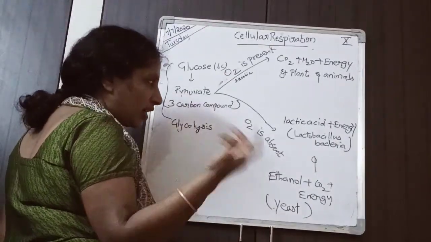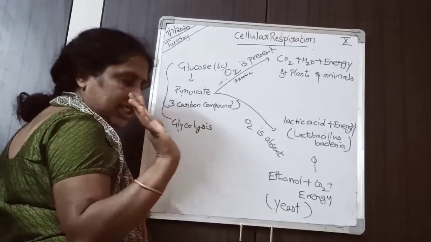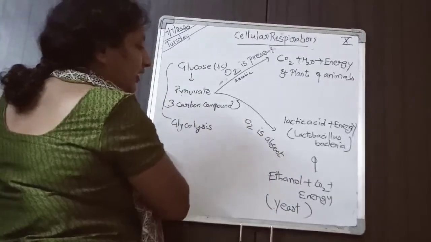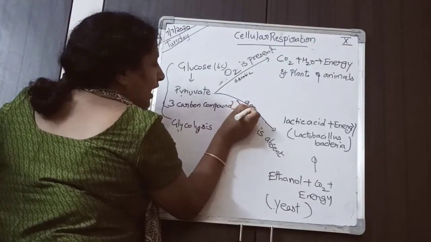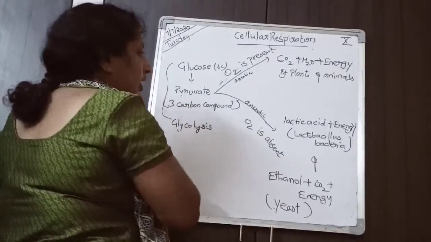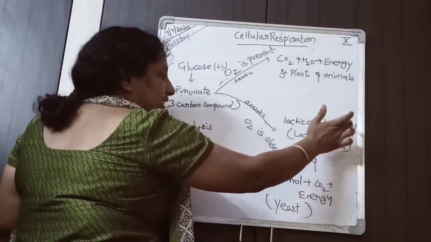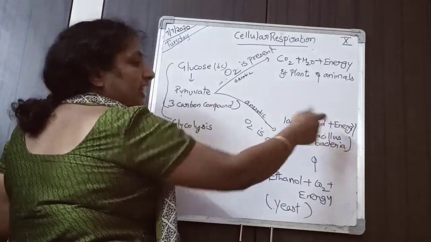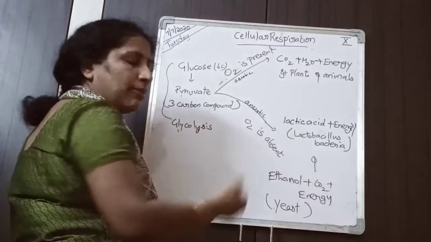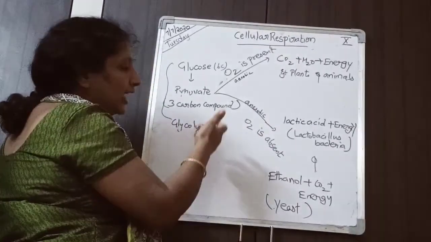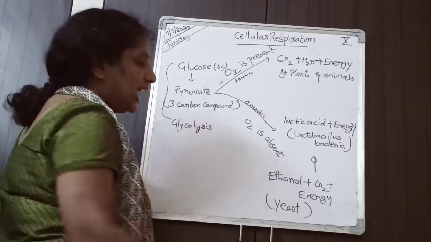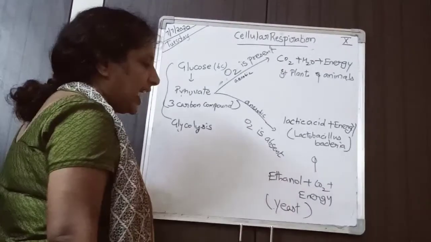If oxygen is absent, pyruvate will go for anaerobic respiration. Either lactic acid is formed along with energy, mostly seen in human muscle cells and lactobacillus bacteria, or in yeast, ethanol plus carbon dioxide plus energy is produced.